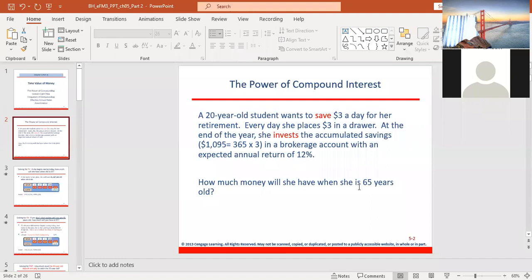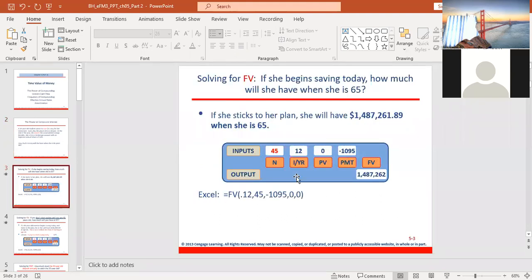Now, between 20 and 65 means that she invested for 45 years. 65 minus 20 will give you 45. So that means her investment is for 45 years because she started at the age of 20. So let's see the calculation. You're already familiar with how to use the calculator, so I will not spend much time because you can always key in and get the value.